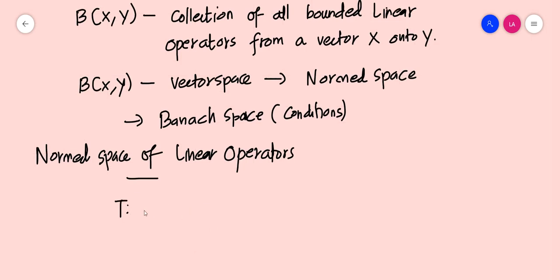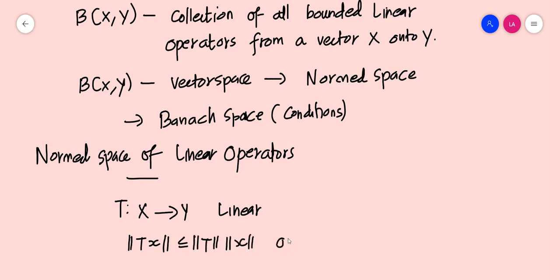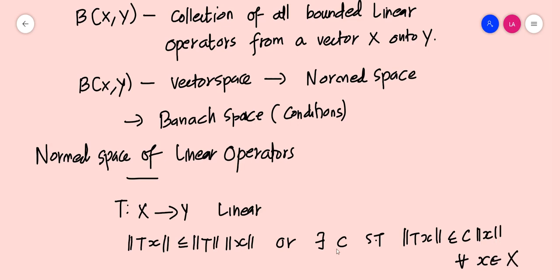If T from X to Y is a linear operator, then T is said to be bounded if norm of Tx is less than or equal to norm T times norm x, or there exists a c such that norm of Tx is less than or equal to c times norm x for all x an element of the space X. So this is the condition of a bounded linear operator.